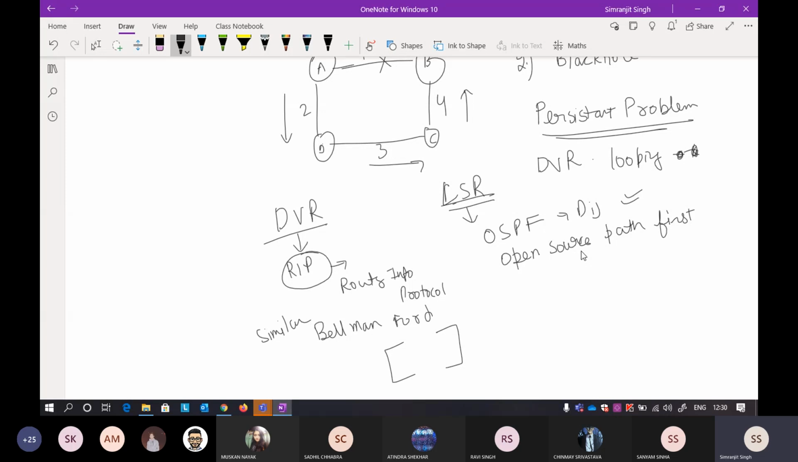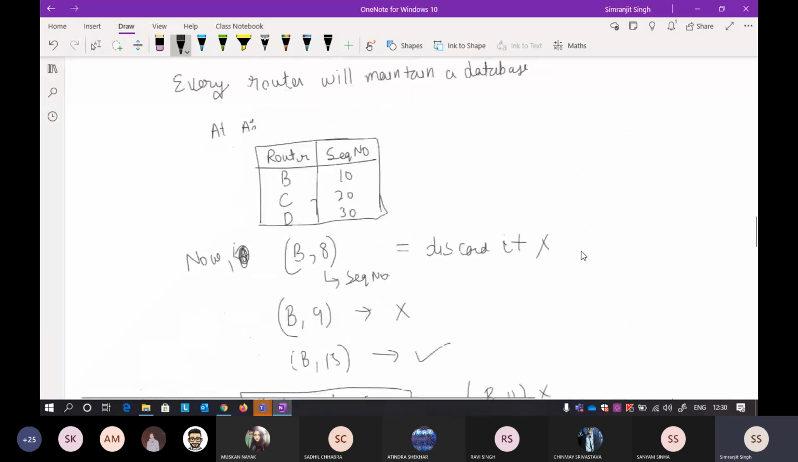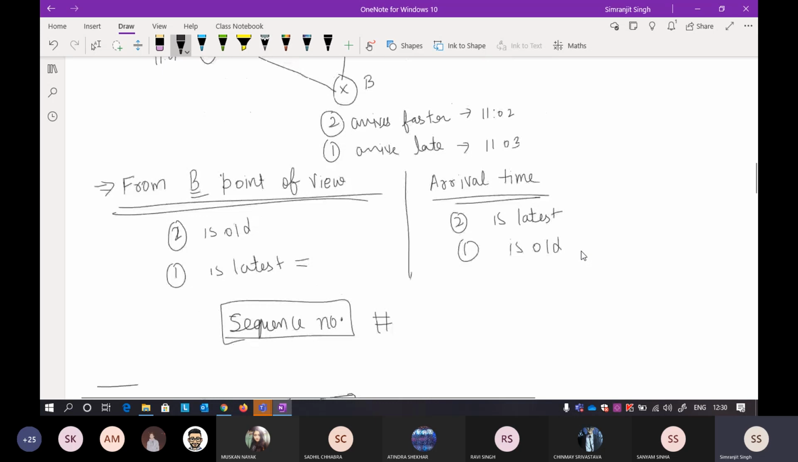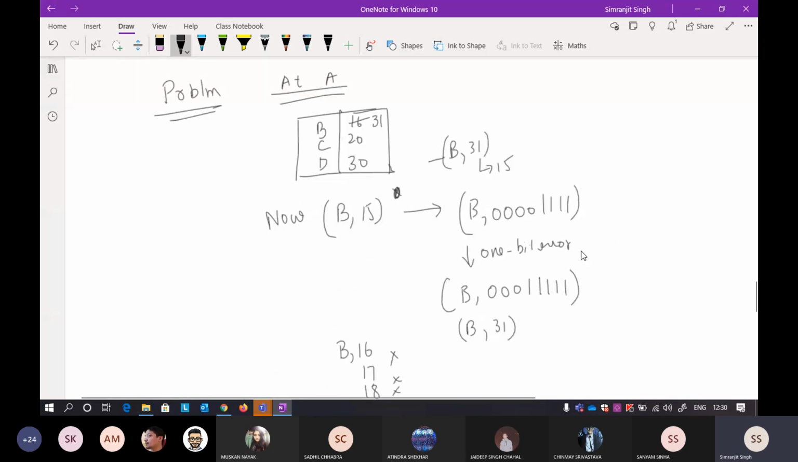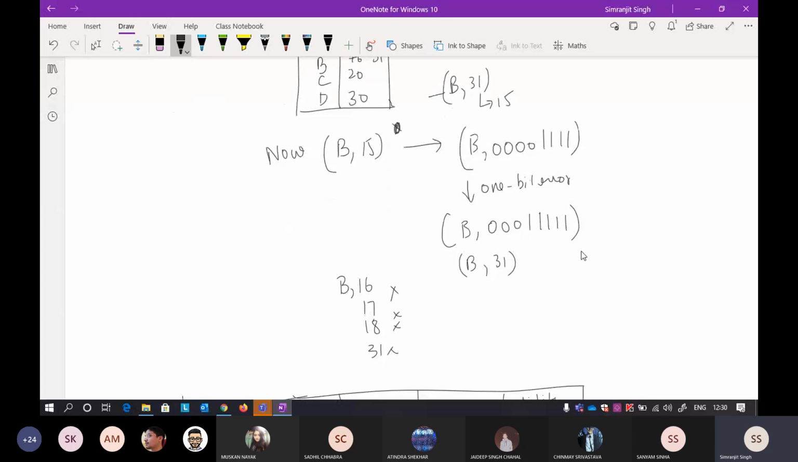In the next lecture I will discuss more, I think, only the differences between these two, and some things about RIP and OSPF, and with it I think your routing part will be over. Then I'll move on to the protocols part of the network layer. If you have any doubt, let me know.